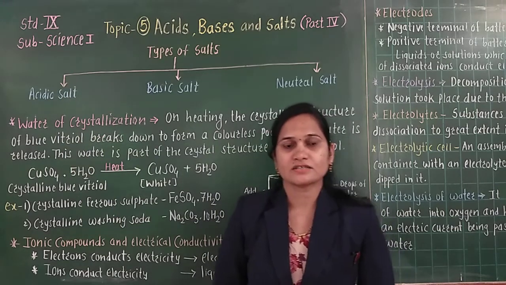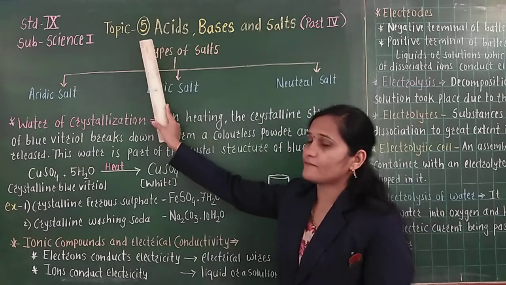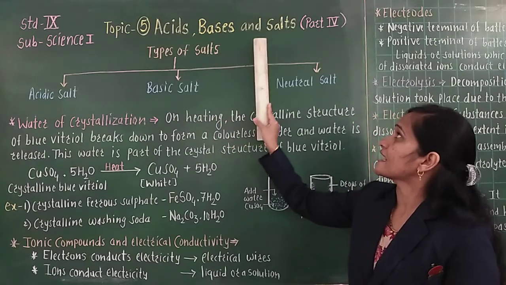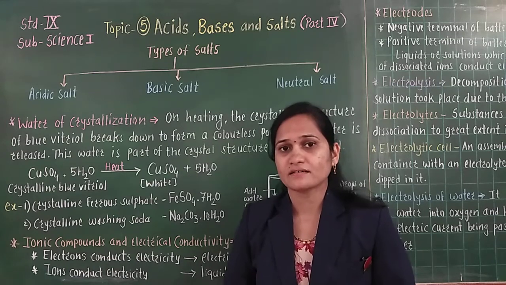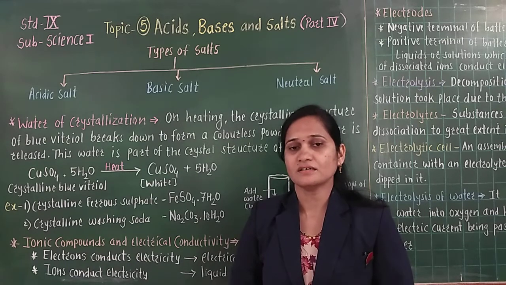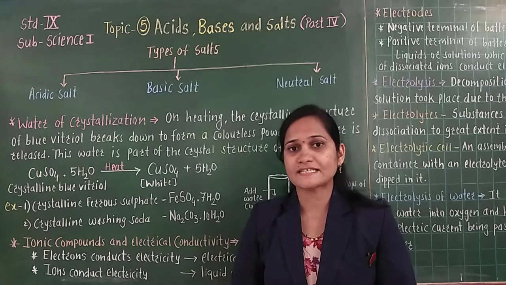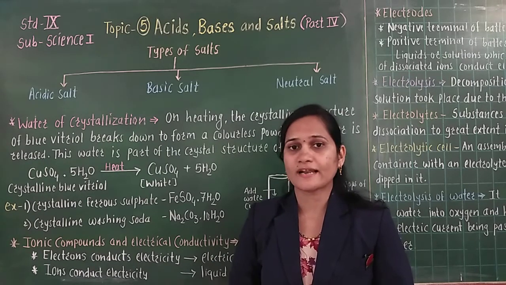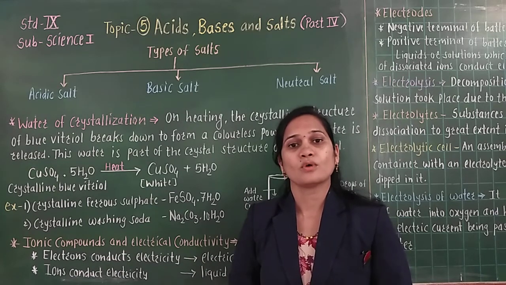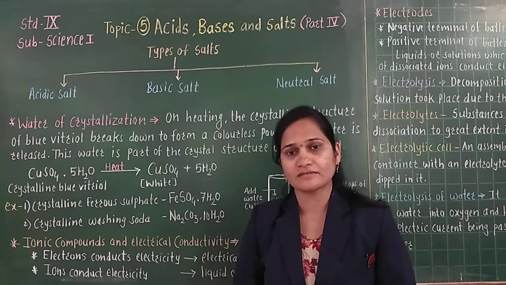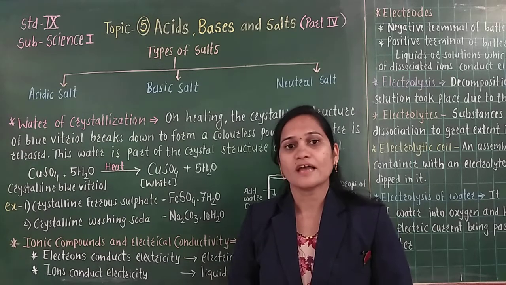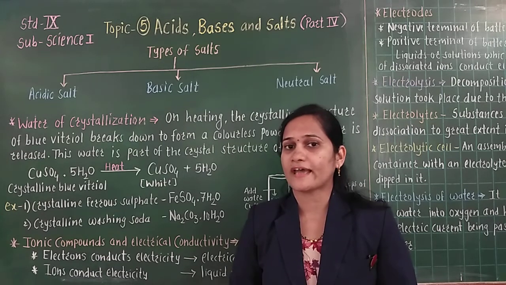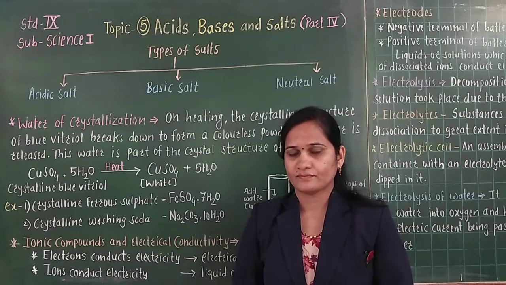Already in the last lecture we started our lesson number 5, acids, bases and salts. In that we have studied that salts are formed by the reaction between acids and bases, and this reaction is called the neutralization reaction. So, what is the meaning of neutralization reaction? Salts are formed by the reaction between acids and bases, and it is called the neutralization reaction.